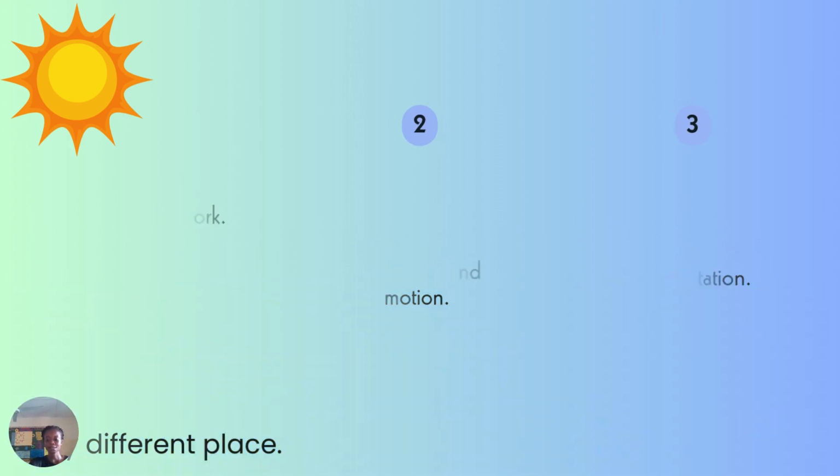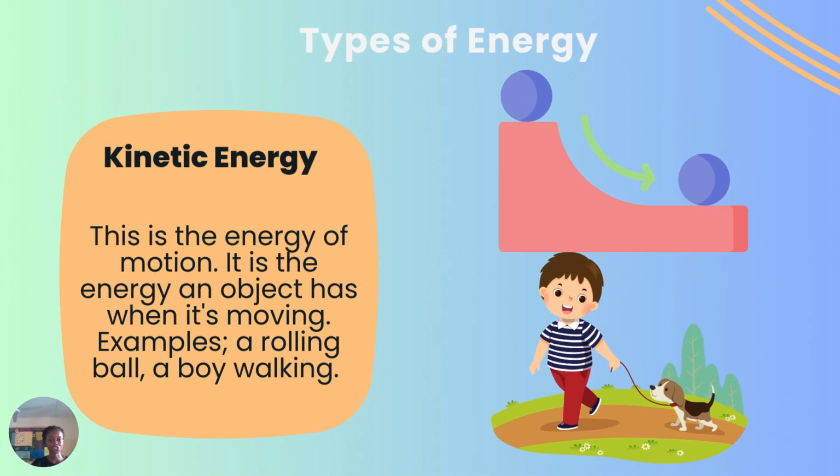So in our next section, we're also going to be looking at the types of energy that we have and what they are all about. Now, the first type of energy we're going to be looking at is kinetic energy. Kinetic energy is simply the energy of motion. It is the energy an object has when it is moving. Examples are a rolling ball or a boy walking.